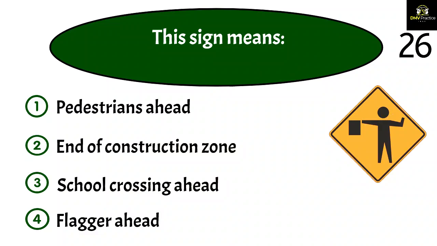Question 26. This sign means: 1. Pedestrians ahead. 2. End of construction zone. 3. School crossing ahead. 4. Flagger ahead. The correct answer is 4. This sign indicates that there's a flagger ahead controlling traffic in a construction area.